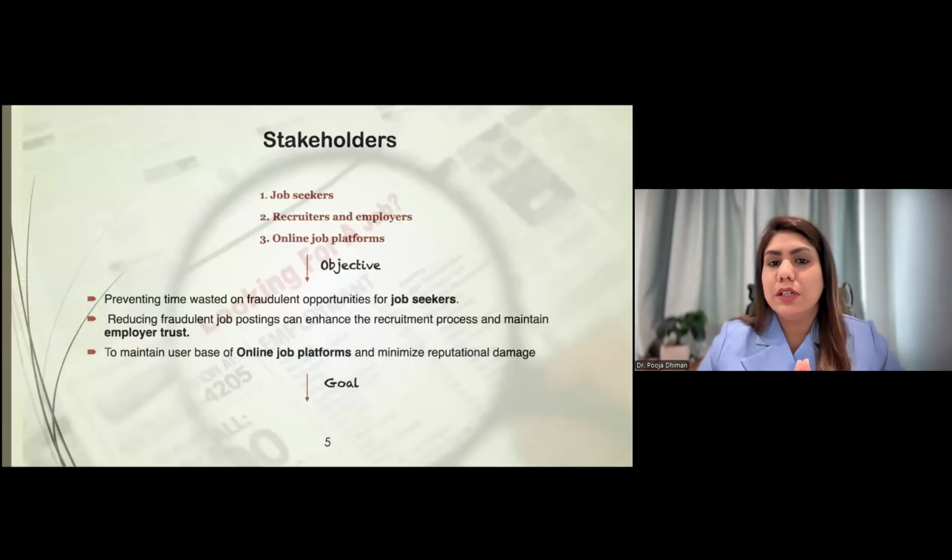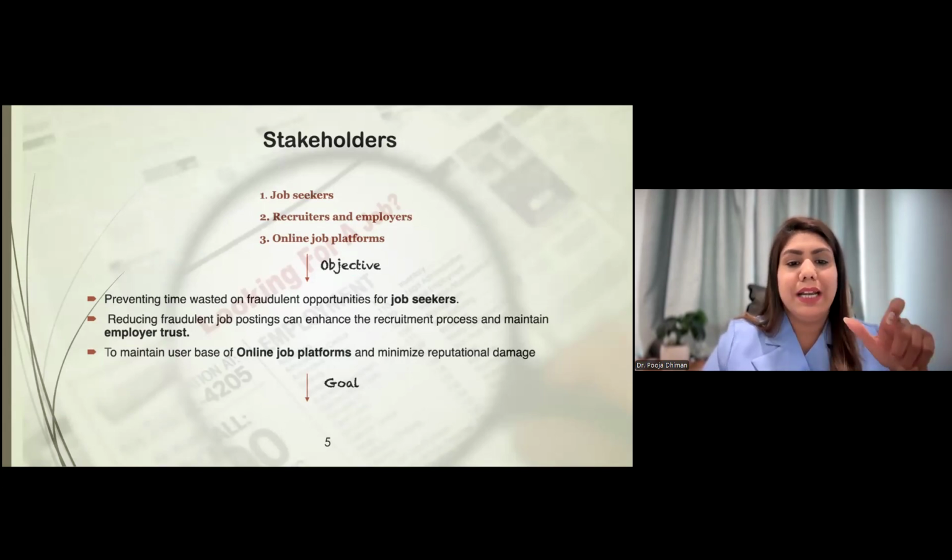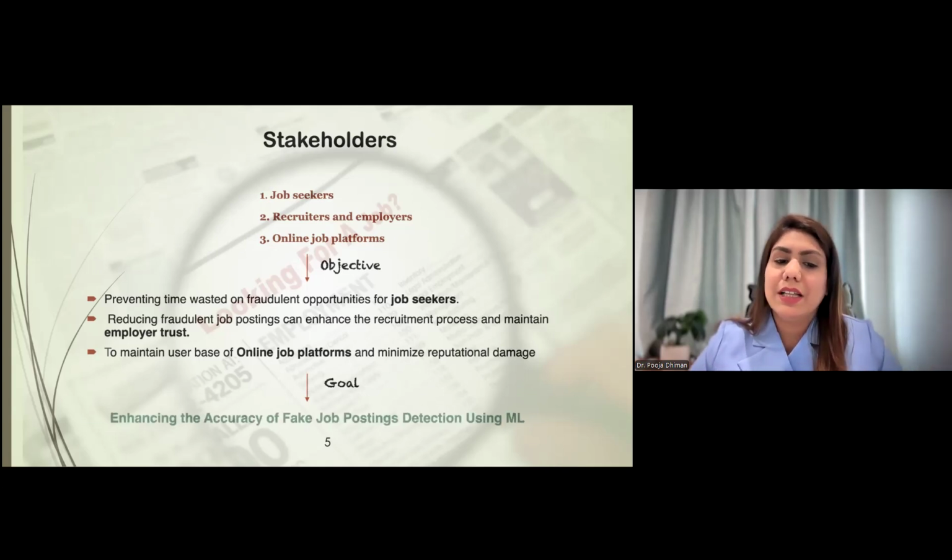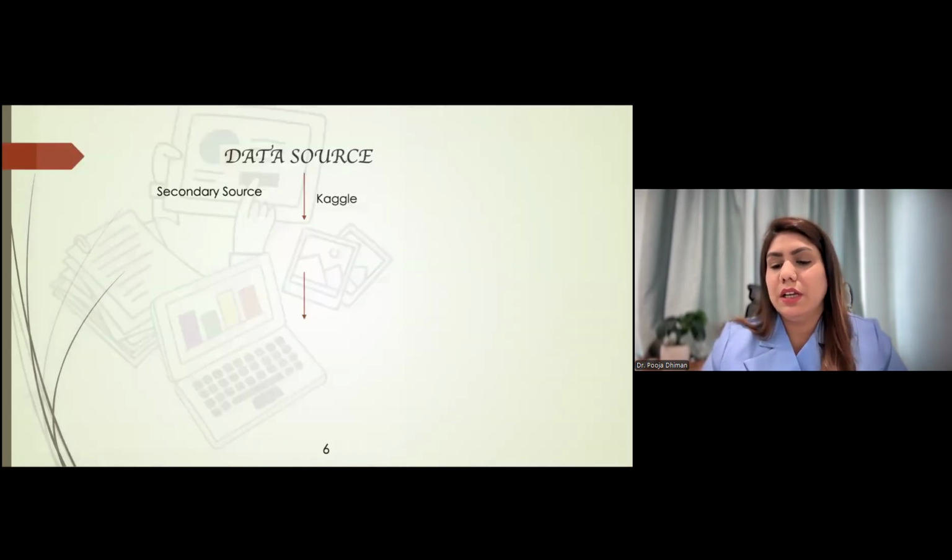So who are the stakeholders? Job seekers who are just relying on the recruiters, agencies, and online job platforms, and employers. All of them have an objective of preventing time wasting on fraud jobs and reducing fraudulent job postings, and they can enhance the recruitment process, maintain their employers' trust, maintain the user base on online job platforms, and minimize their reputational damage. So according to these considerations, our goal is enhancing the accuracy of fake job listing detection using ML.